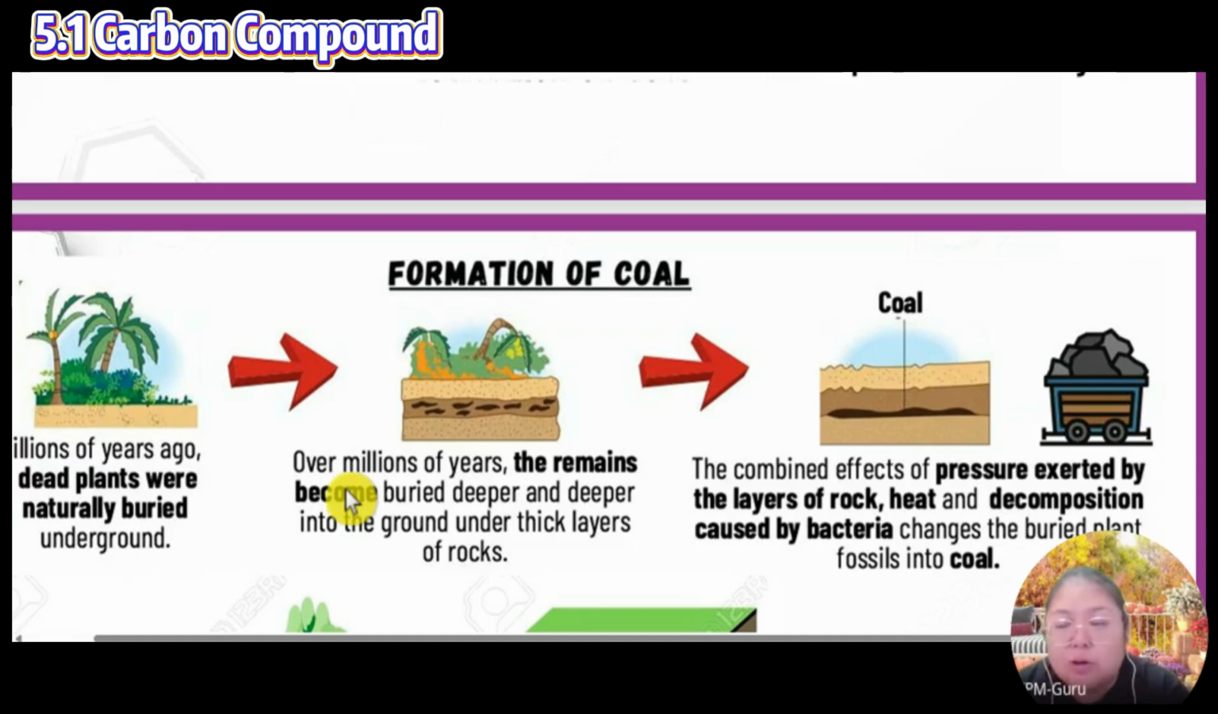Example, petroleum and charcoal, one day they will be finished. They are non-renewable. So we must find something to replace the charcoal and also petroleum.